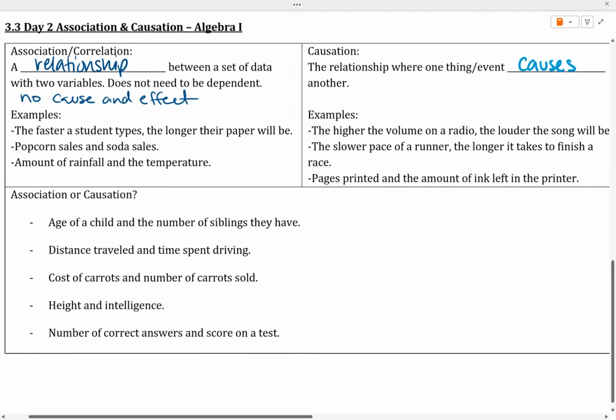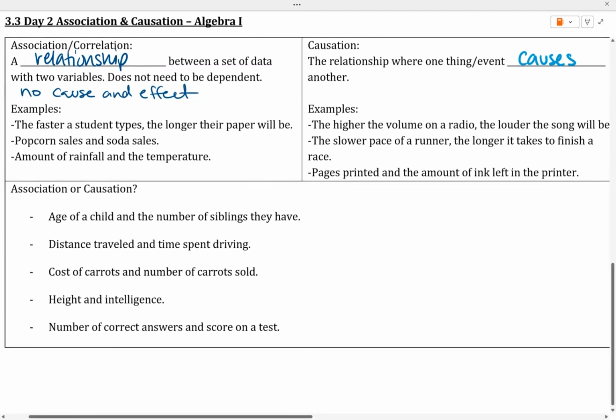So we are going to look at some relationships and determine if they are an association. So there is some sort of relationship there, but it's not one directly tied. There is not a cause and effect relationship. If it is a cause and effect relationship, then it is a causation. So the age of a child and the number of siblings they have.